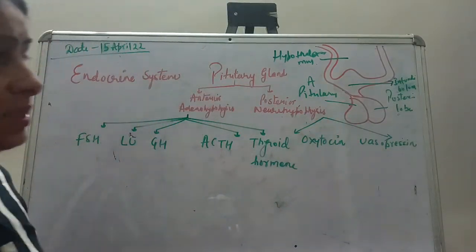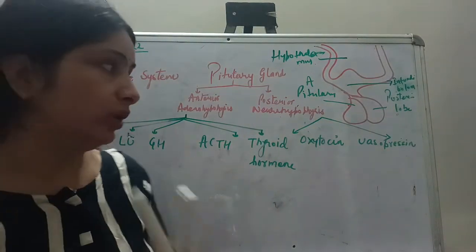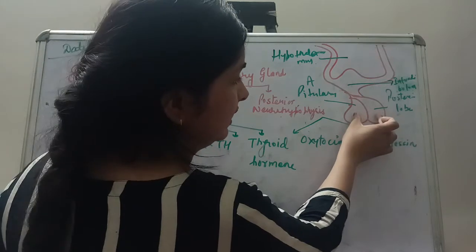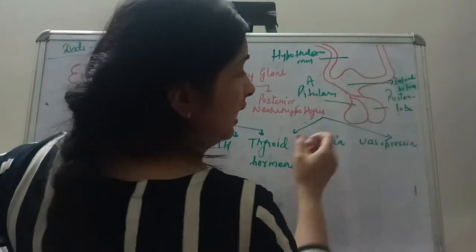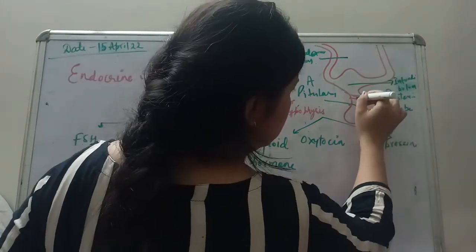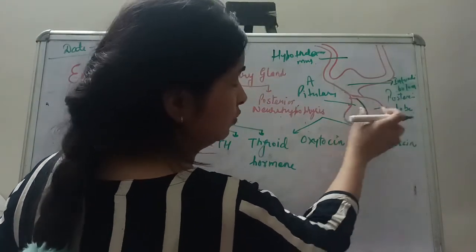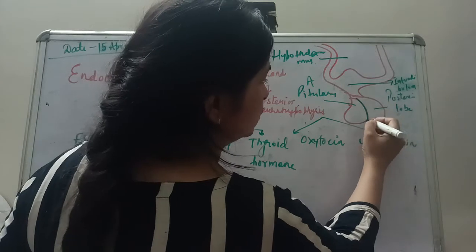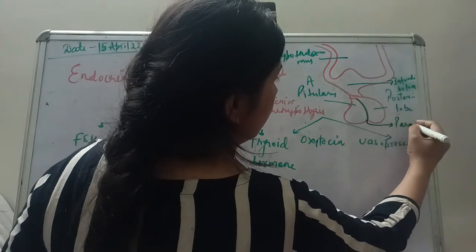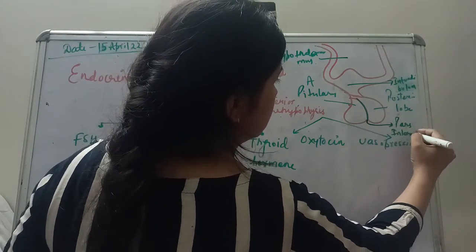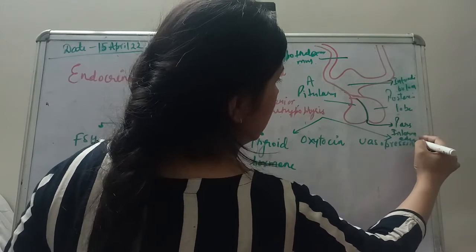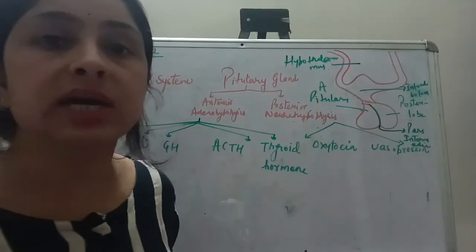Okay, so this is the basic structure of the pituitary gland. Now you see, the pituitary gland is lying just beneath the hypothalamus. There is an intermediate structure between the anterior and posterior lobes of the pituitary gland. This portion is called pars intermedia.